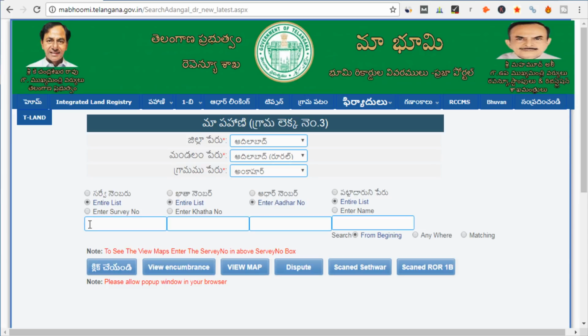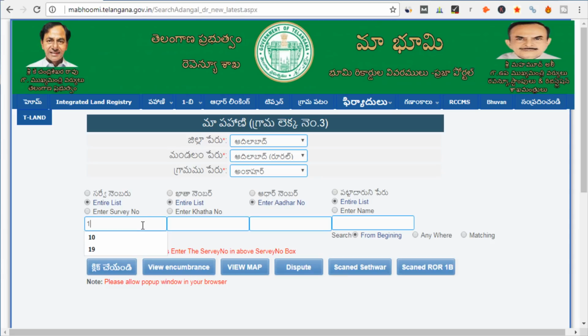Either you can search by the survey number if you know the survey number. So survey number is the plot number basically. So since you want to know the details of a particular land, then you can enter the survey number here if you know the survey number. And if you know the khata number of that survey number, which means a particular khata number will have a lot of survey numbers. So all those survey numbers will be reflected, and if you know the khata number, then you can search from here. If you know the Aadhaar number, then you can enter here if your Aadhaar is already linked to the land. And if you want to search by the name of the owner, then you can search from here. So for example, let me search from a survey number.